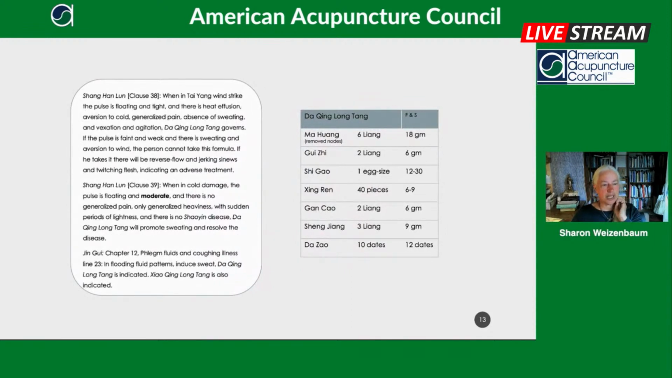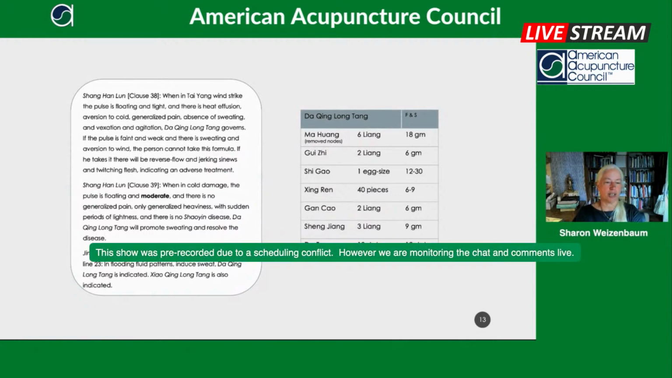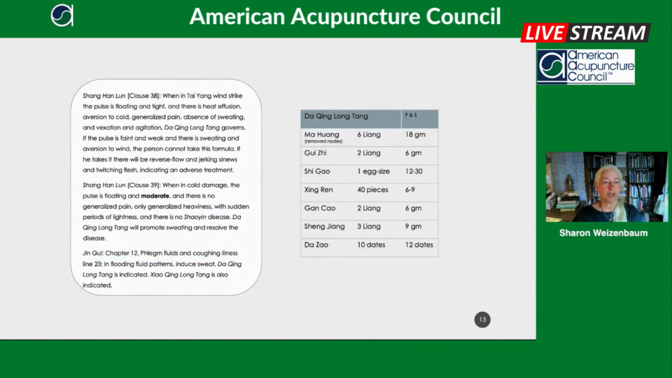Okay, the next formula I want to look at, and I put the clauses here for you, but I'm not going to read them. If you can look at this and see, okay, how strong is this in terms of opening up the surface of the body and inducing a sweat. And you can probably see, wow, this is really strong. So it has Ma Huang at 6 liang or 18 grams and Guizhi to potentiate it. So Da Qing Long Tang is a formula that's going to strongly open up the exterior of the body. It's going to create a sweat.